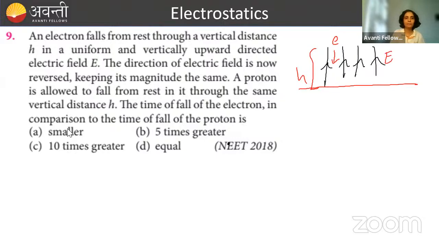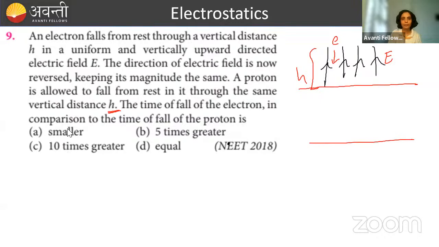Now the direction of electric field is reversed, keeping its magnitude the same. Magnitude is the same. A proton is allowed to fall from rest in it through the vertical distance h. So the proton is given to fall in the direction of the electric field.